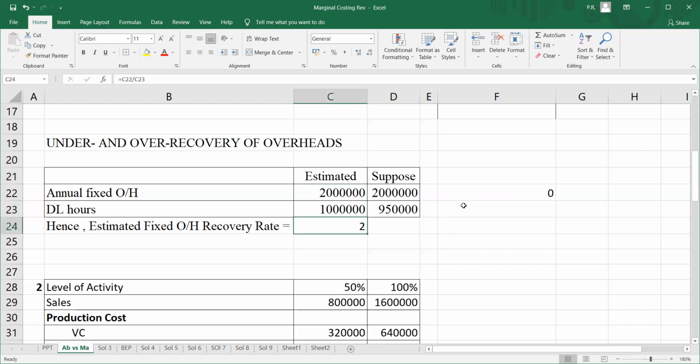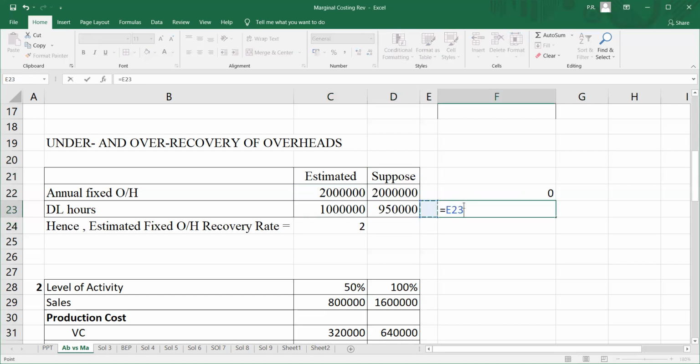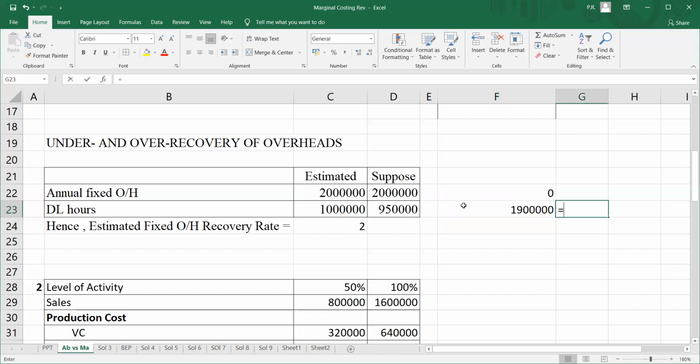If I charge only 2 rupees per labor hour, then in actual I am going to charge my products only 19 lakh rupees. That means I am undercharging by 1 lakh rupees, so I am not able to recover this 1 lakh rupees. This is known as under absorption or under recovery of the overheads.